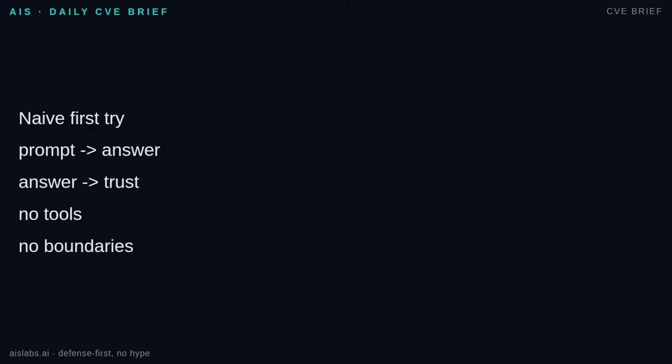The model may invent a tool name. It may return broken JavaScript object notation, or JSON, when your code expects strict fields. It may skip a required check because the prompt was long and fuzzy. The core problem is not that models are useless. The problem is treating a probabilistic text generator like a complete software system.